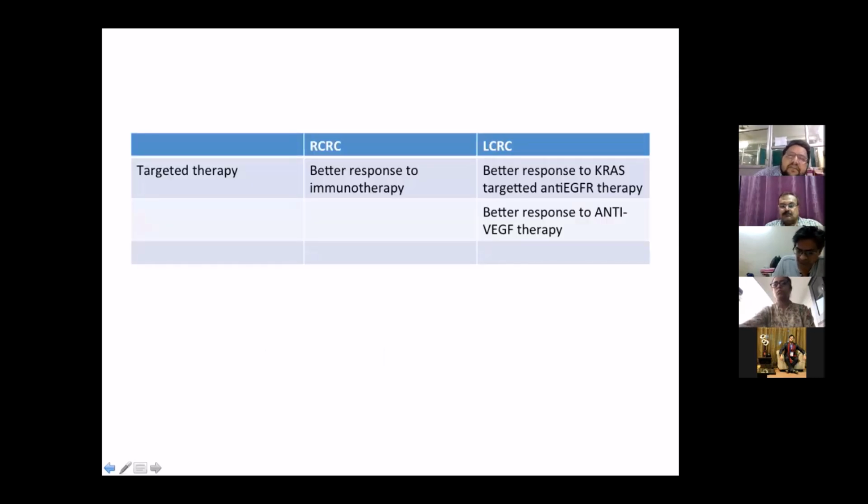As far as the differences in targeted therapy of right-sided compared to left-sided colorectal cancer, the initial adjuvant treatment, that is chemotherapy, is the same for both and is according to the stage. However, the difference lies in the targeted therapy. Why? Because right-sided colorectal cancers have more immunogenic antigen presentation and are more immunogenic, while left-sided colorectal cancers have more expression of KRAS antigen, and therefore effective anti-EGFR therapy is available.